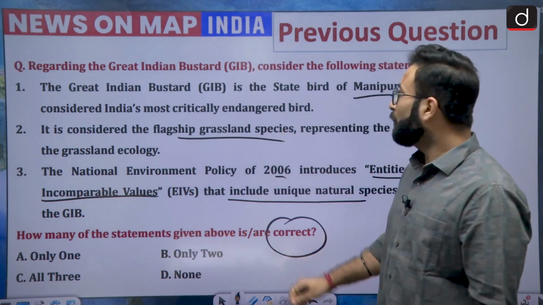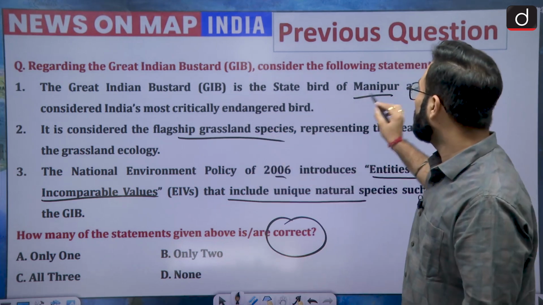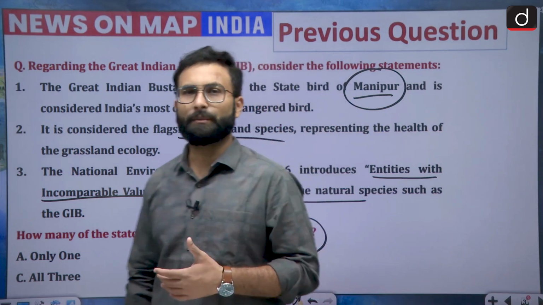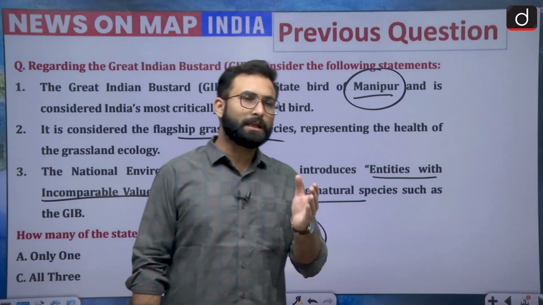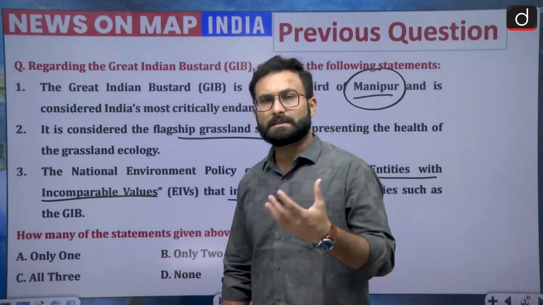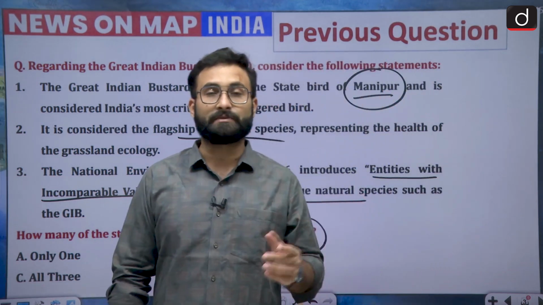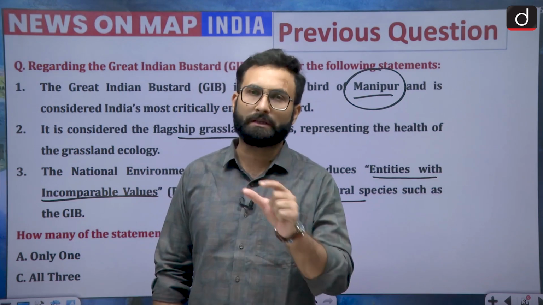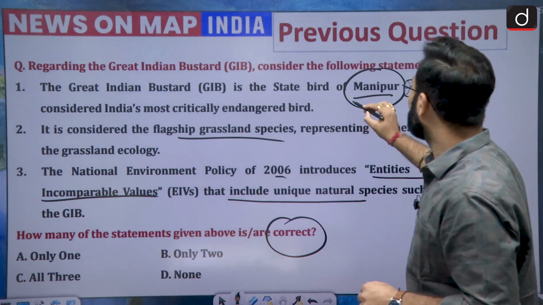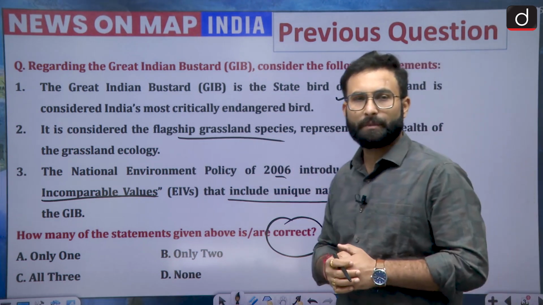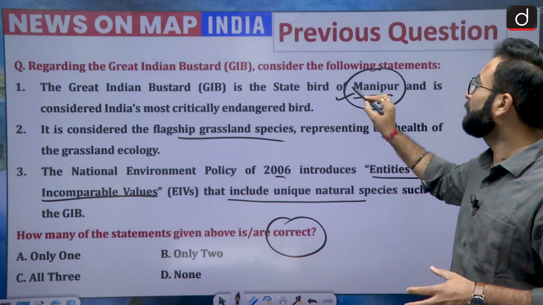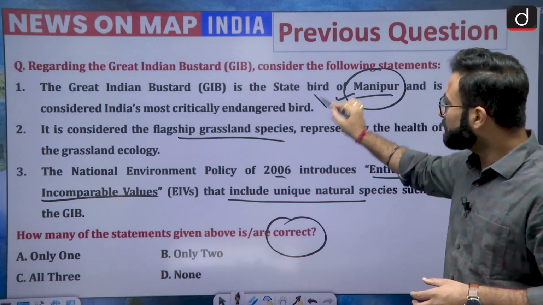Now, looking at statement number 1, that is talking about the state bird of Manipur. That can be wrong, because when we talk about the expanse of GIBs, they are mostly found in the areas of Rajasthan and Gujarat. You can see them in Maharashtra and Andhra Pradesh as well, but most of them are found in Rajasthan and Gujarat. Considering that, we know that in Manipur we do not find these Great Indian Bustards, so it cannot be the state bird of Manipur. So that is incorrect.